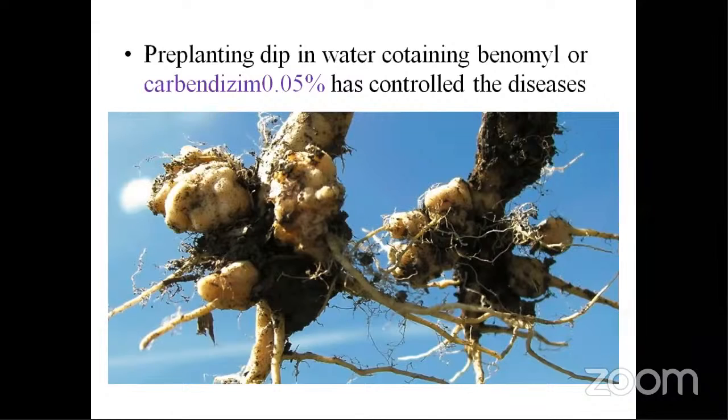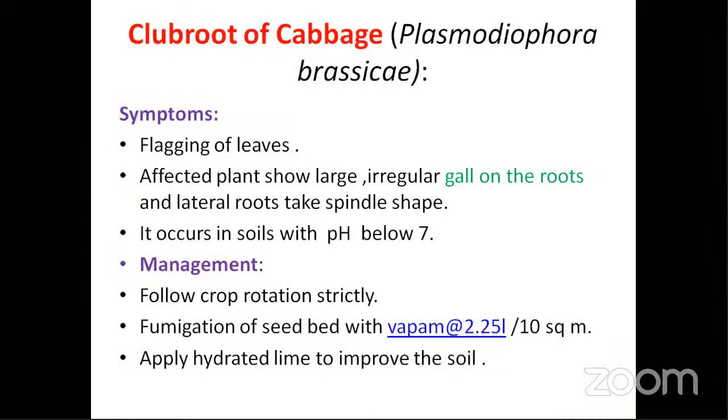These controls and all you need not remember. Carbendazim 0.05%, these are not important. You have to remember the disease, how the disease actually comes. It is soil borne. Chemicals are the same for any soil management, and for any seed management you go with the same chemical. The chemicals may change with time, but what won't change is the disease and the symptoms. Those stable, standardized things you have to remember.